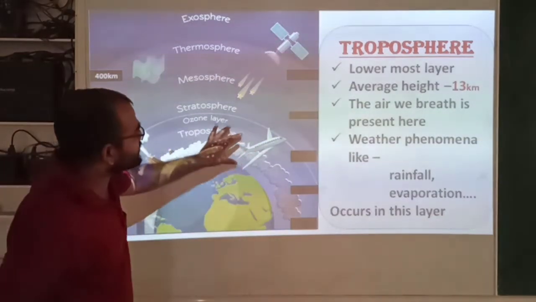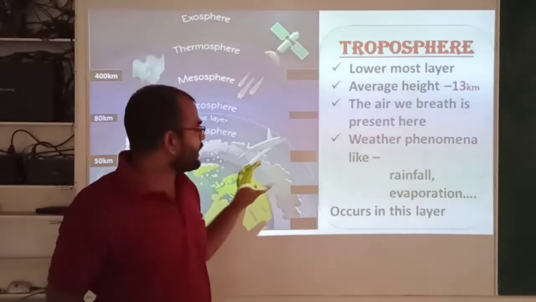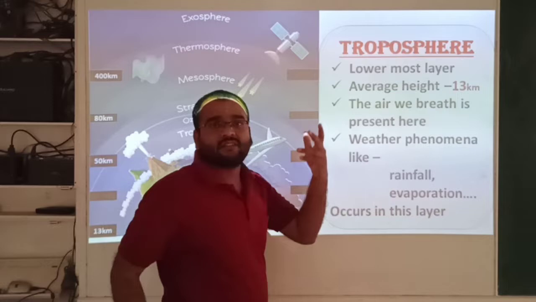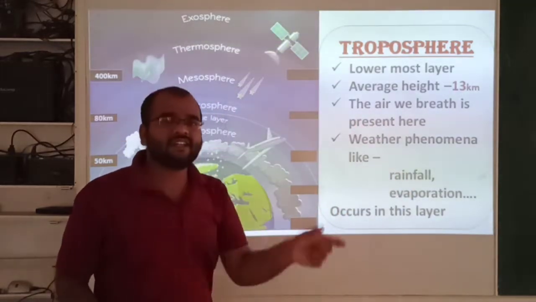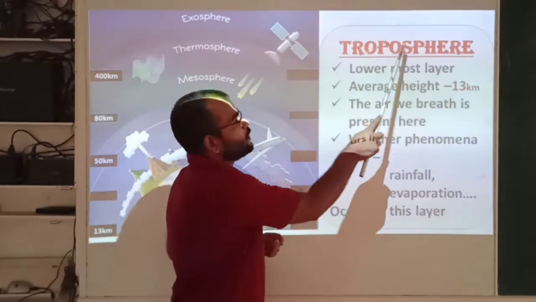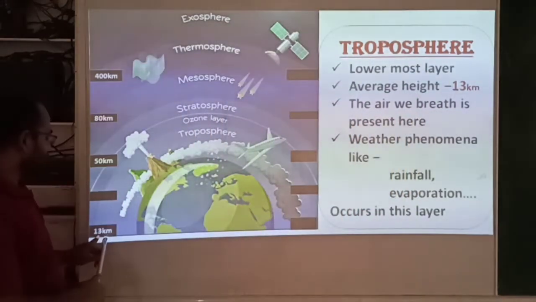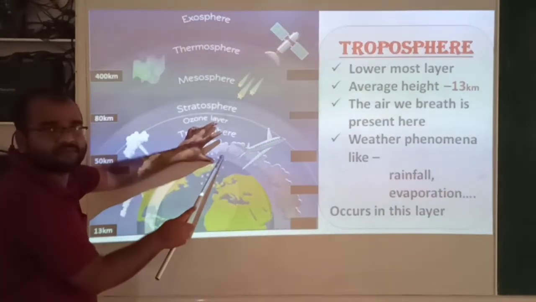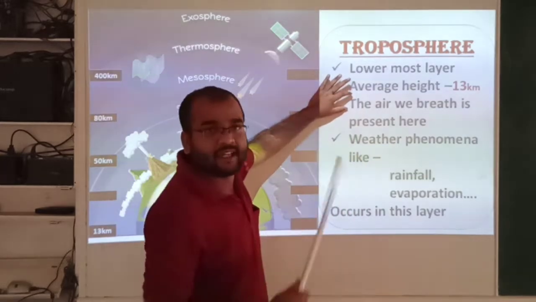In some areas that may be less than 13 kilometers. In some areas the layer height is more than 13 kilometers. But on average, the height or the width of troposphere is 13 kilometers. This height.